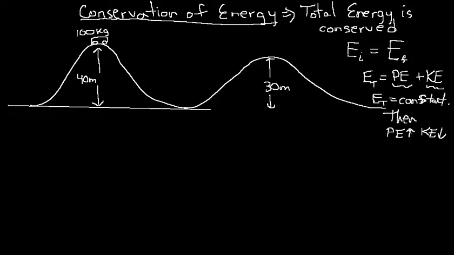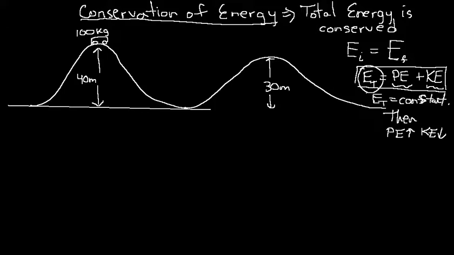If the potential energy increases, the kinetic energy is going to decrease to compensate, and if the kinetic energy increases, the potential energy will decrease. So in other words, if you look at this energy relationship where the total energy is equal to potential plus kinetic, this total energy has to remain constant. If you increase this, this has to decrease because it's got to remain constant.